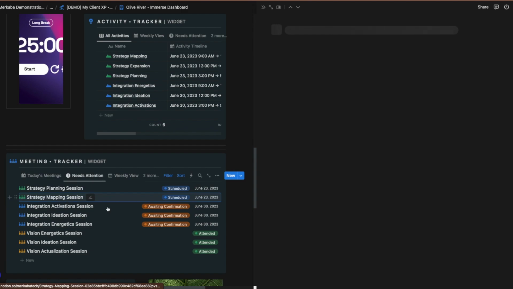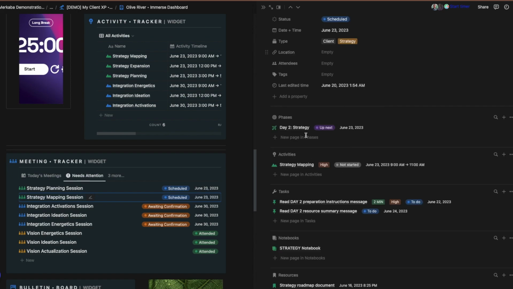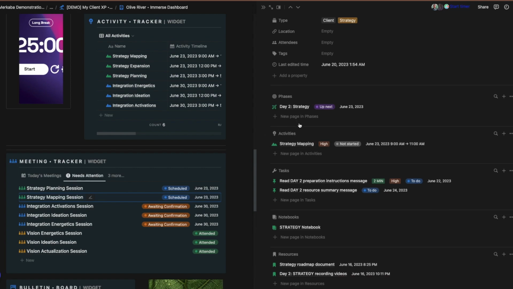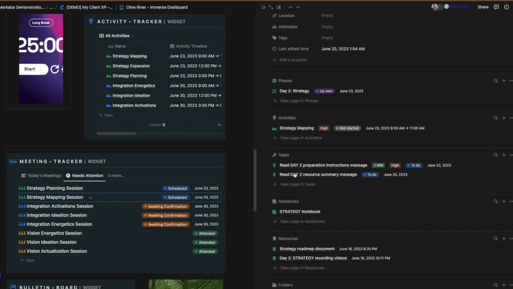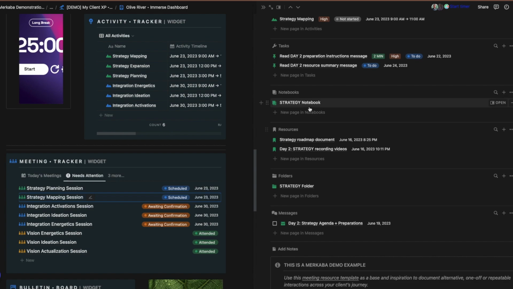So all they would do is go to this strategy mapping session that they were looking for, that's on their dashboard, clear as day, and they will see everything from it. They can see when it was, what type of meeting it was, what part of the phase, the journey they are on, and what activities and tasks are connected to it. Did they complete them? Is it a high priority? How long will it take?